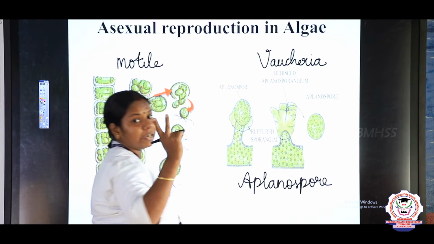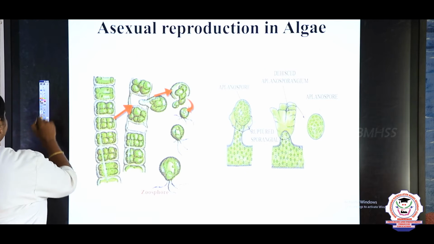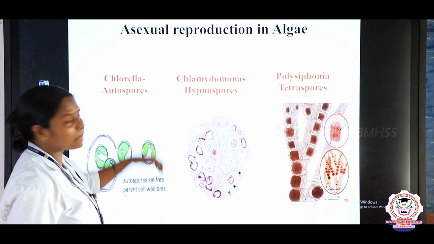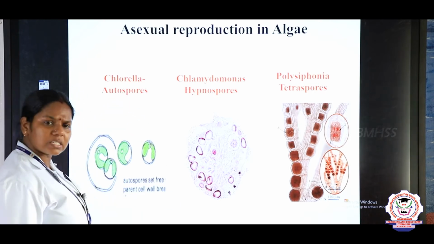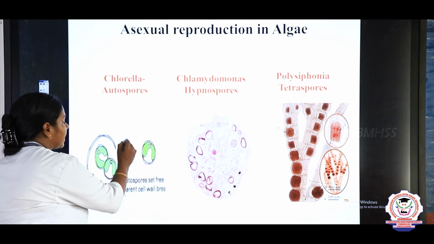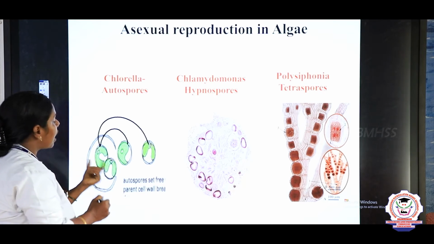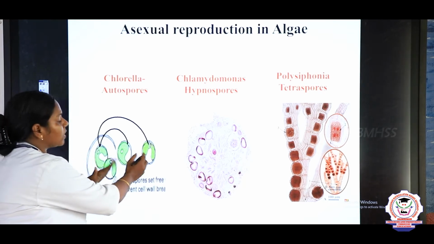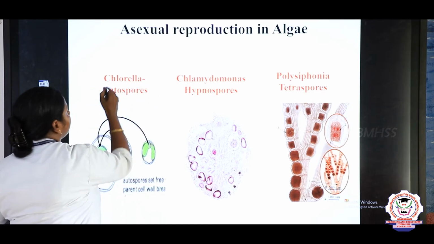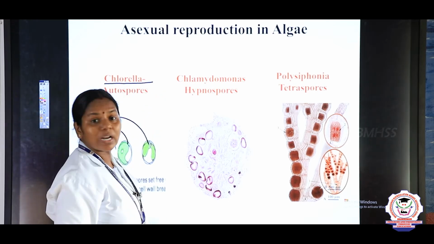So two methods we studied. One is motile and another one is immotile. Now we are going to see another method, that is autospores. What are autospores, children? When the young ones are exactly similar to the parent, we call them autospores. That is, the parent and the young ones are similar to each other. Autospores we can see in Chlorella, and Chlamydomonas nivalis,